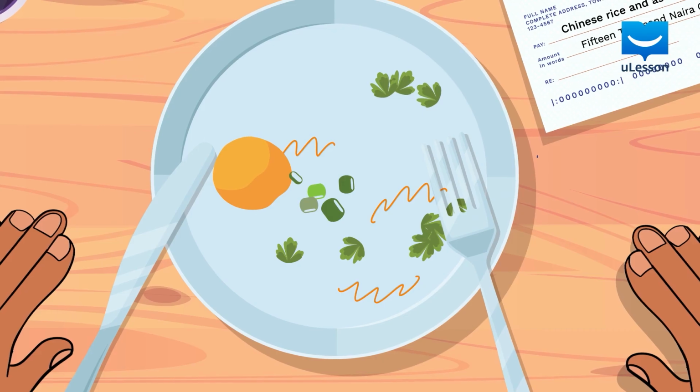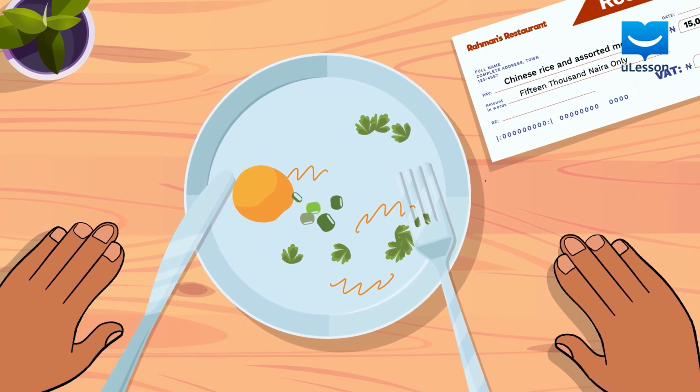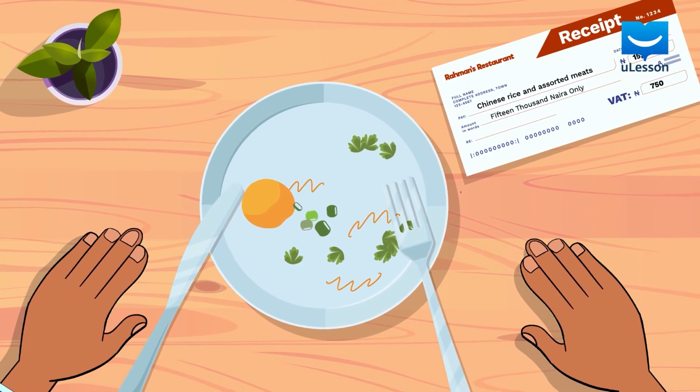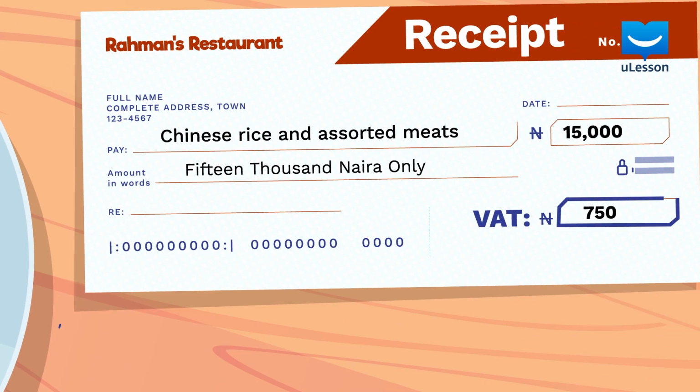Using the same example of Mr. Rahman, let us learn about indirect tax. Alright, Mr. Rahman collects tax from his customers on the food sold to them at the restaurant. The tax imposed on the food is included in the bill, and it is termed indirect tax. It is termed indirect tax because it is not imposed on the person, but on the food.